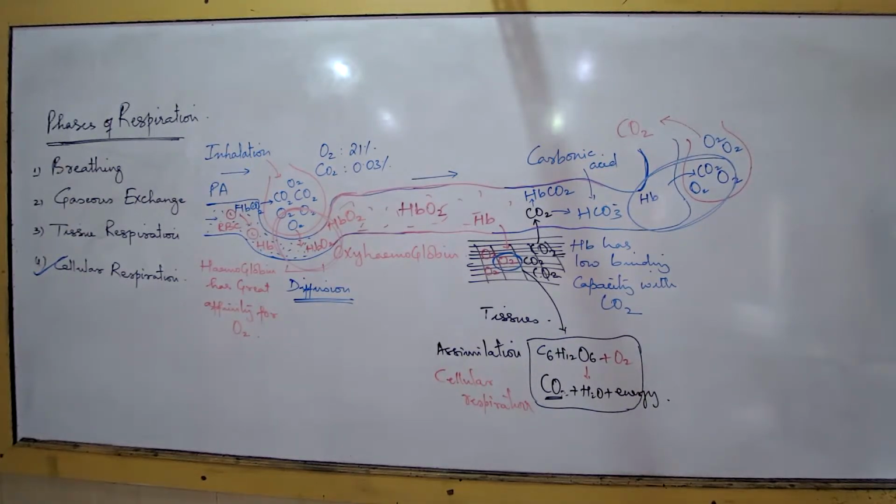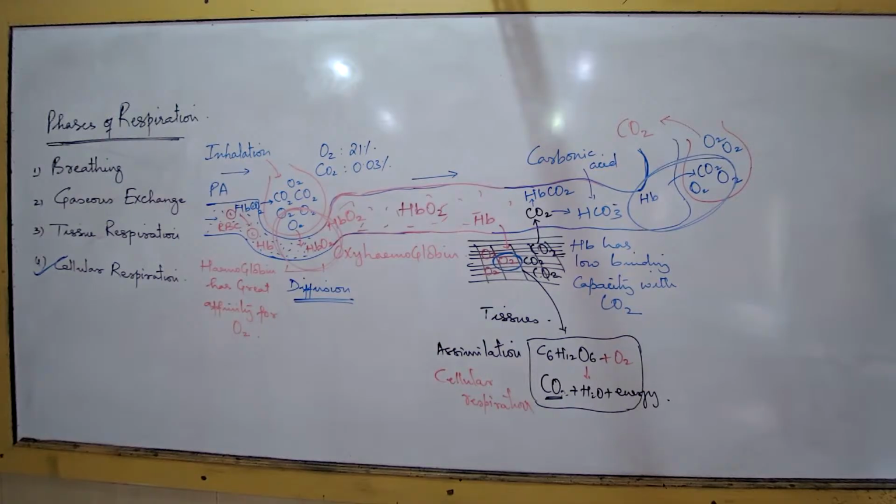Last point. The temporary compound of hemoglobin and carbon dioxide breaks down at the respiratory surface, and carbon dioxide diffuses towards the lung alveolus or lungs.